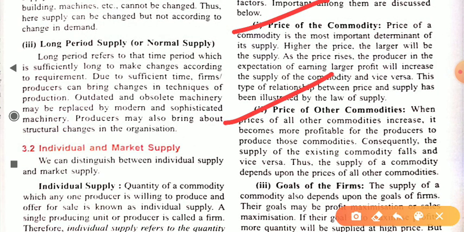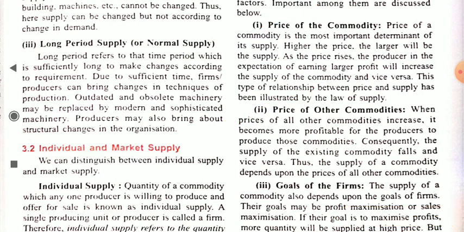Consequently the supply of the existing commodity falls, and vice versa. Thus the supply of a commodity depends upon the price of all other commodities, because when their price increases, the producer finds it more profitable to produce them.